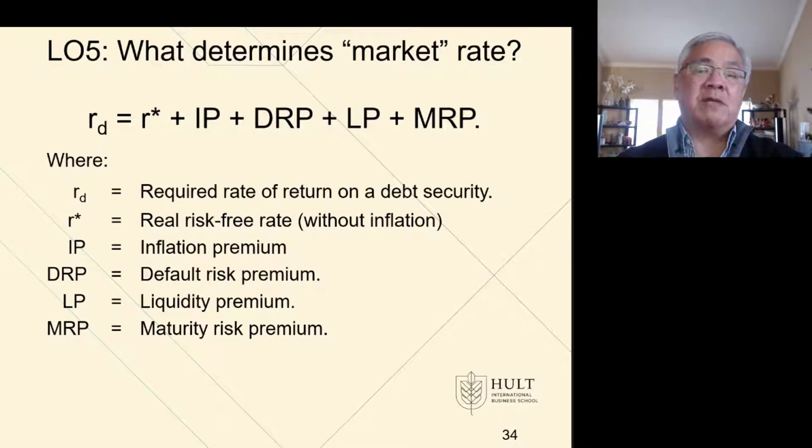Next one is default risk premium. And what this means is the premium's a little bump. What's the little bump I would require for me taking on that risk? So let's say it's General Electric. General Electric has a pretty good debt rating, but is not exactly the same as the US government. The risk-free rate might be 2%, the inflation might be 10, and the little premium for GE might be pretty small. Like it could be 0.2. So it's 2 plus 10 plus 0.2 or 12.2.